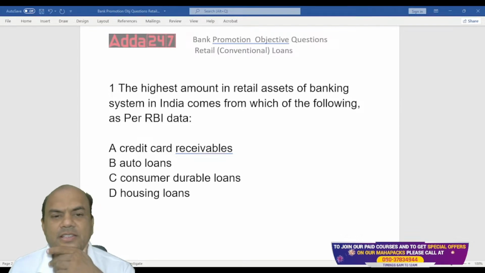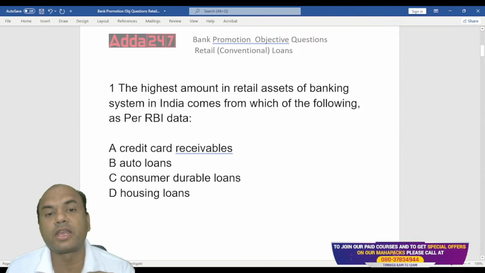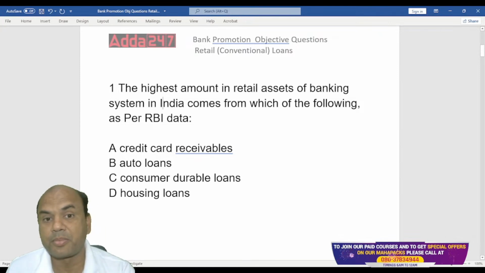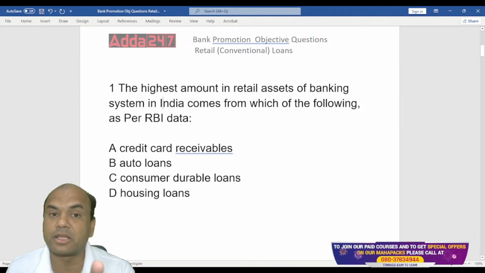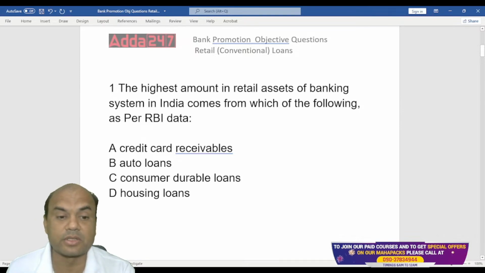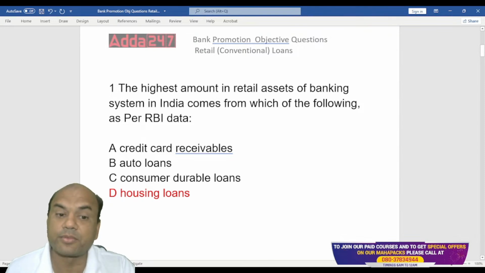The answer is in the RBI data. For this, you have to read the various circulars coming from RBI. There is also IIBF Vision, the Indian Institute of Banking and Finance Vision. Those who have appeared for JAIIB, CAIIB will know it. This gives very important information. So the answer over here is D, housing loans. The maximum revenue in retail assets for the banks comes from home loans.